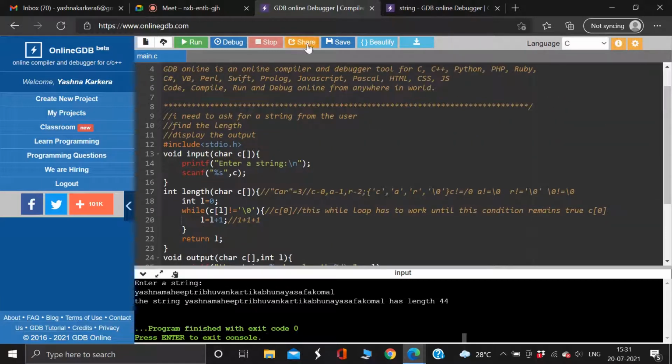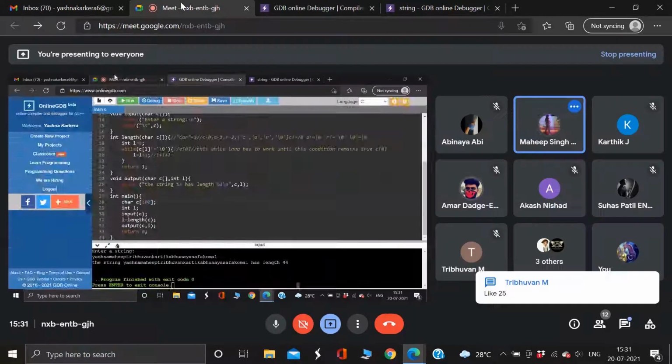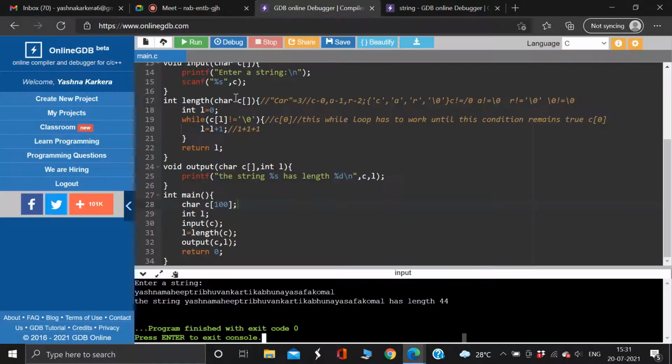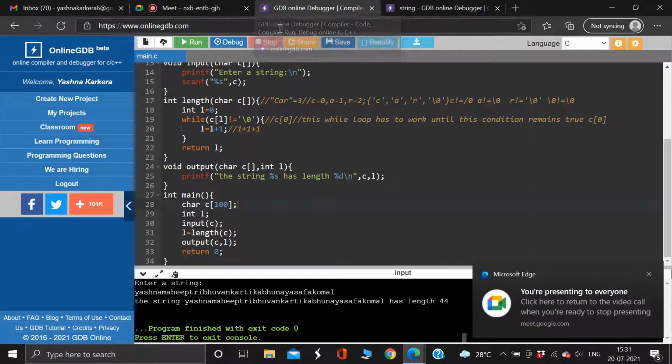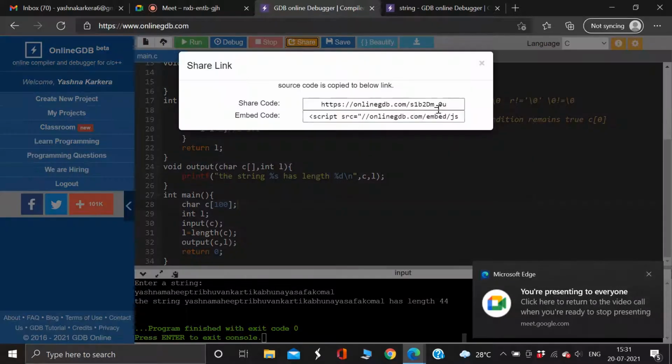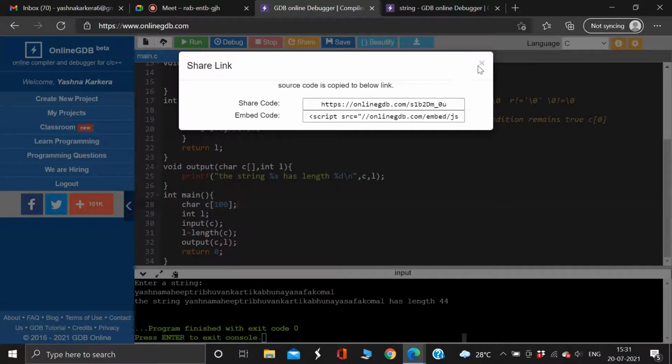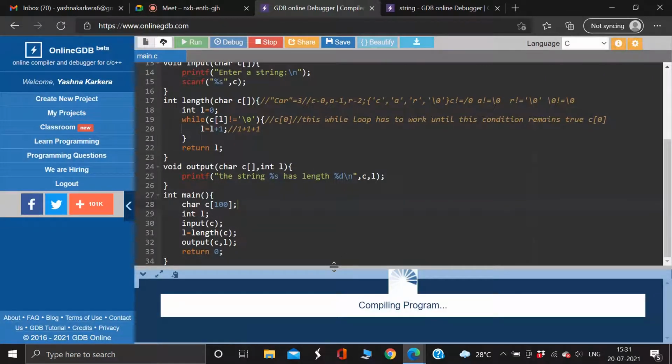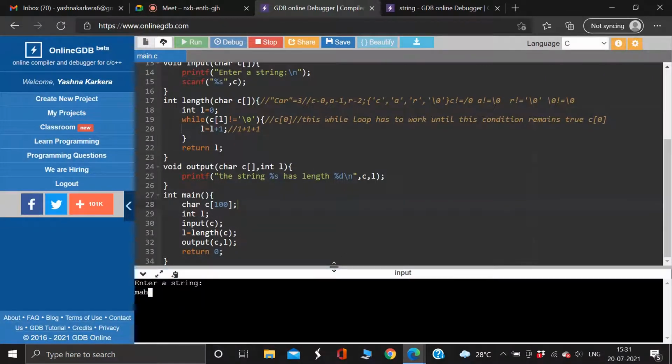Can you give a space? That's a good question, Karthik. Whenever you give a space, it takes everything before the space, and after that it gets terminated. Yashna, just show him. Like she did: Mahib space Tribhuvan. Whatever was there till Mahib got saved; after the space, Tribhuvan won't come. It just shows the length of Mahib. As soon as you give a space, the input gets terminated.